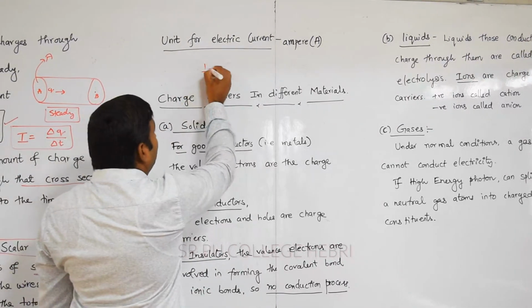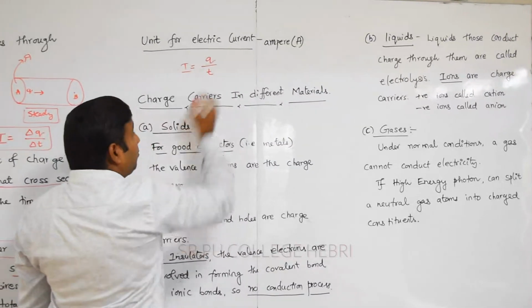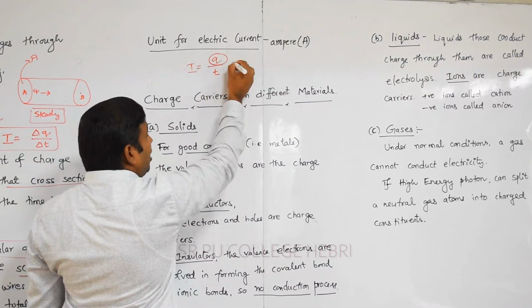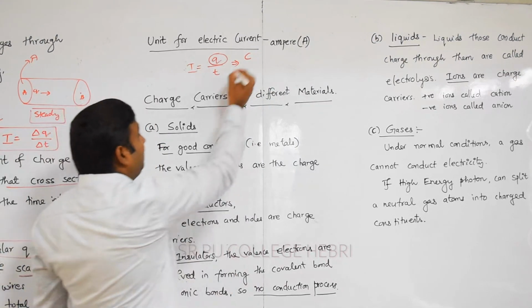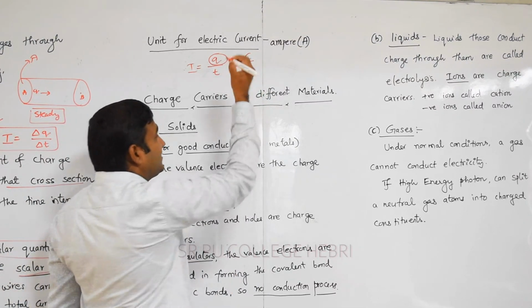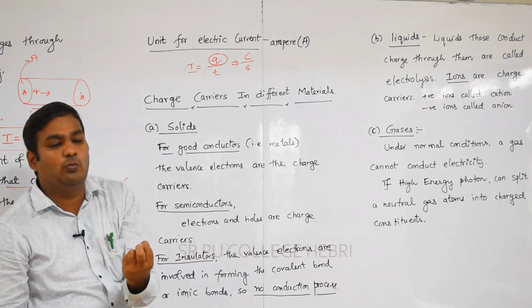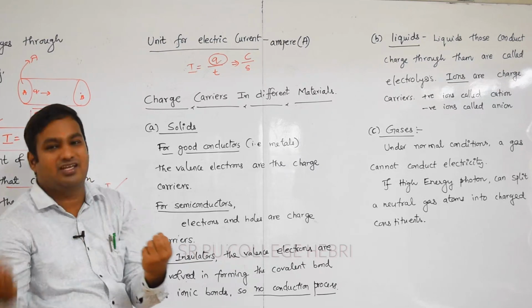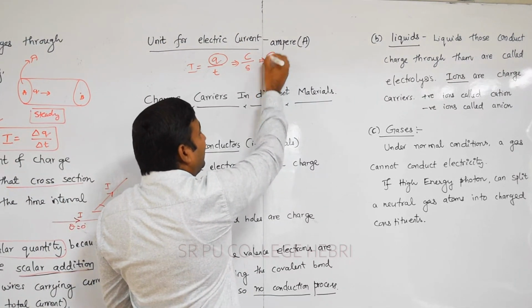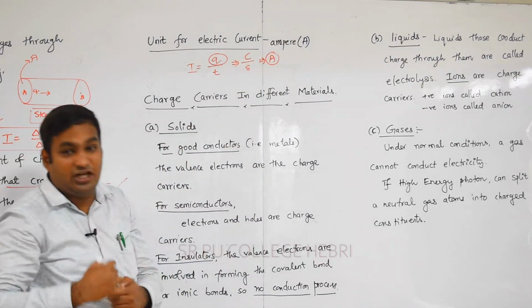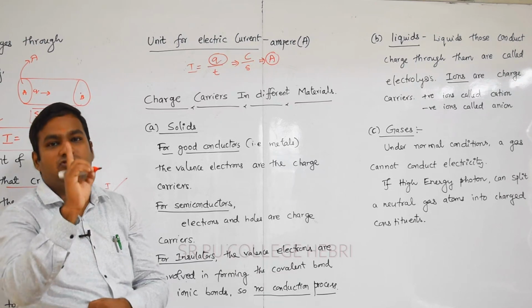In general, you learn the formula for electric current: I is equal to Q by T. You know that Q is the electric charge, measured in the unit coulomb. Time is measured in the unit second. We can say that if 1 coulomb of charge flows in 1 second, that gives the answer, ampere. That is, if I say the current is 1 ampere, then 1 coulomb of charge is flowing in 1 second.